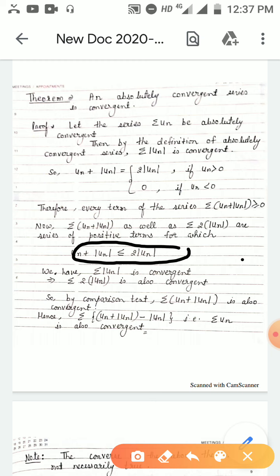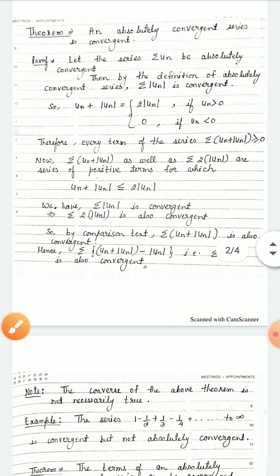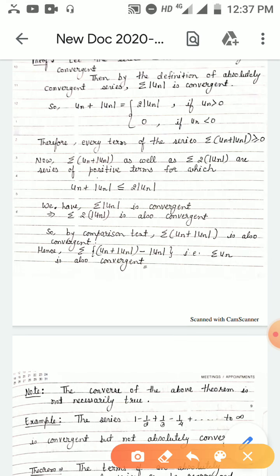Hence, consider summation un plus mod un minus mod un. As we know, the sum and difference of two convergent series is also convergent. So un plus mod un minus mod un, that is summation un, is also convergent.